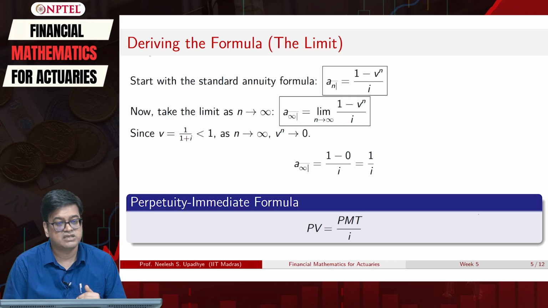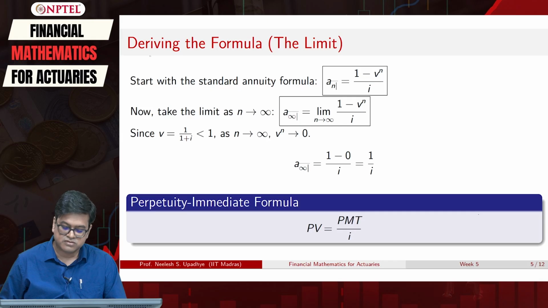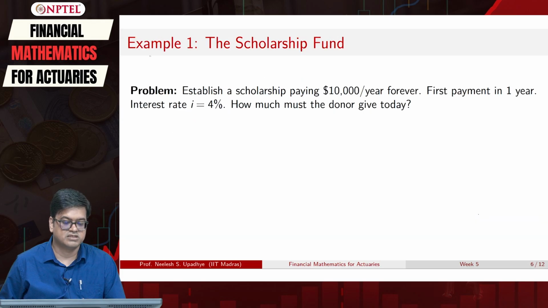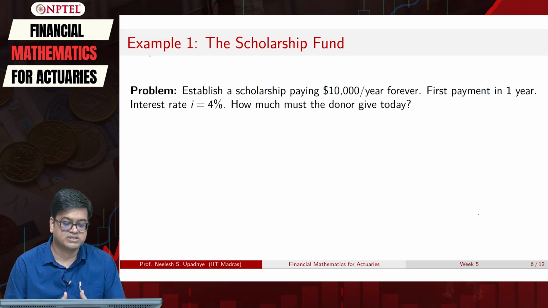Let us immediately apply this for a scholarship fund. Somebody wants to establish a scholarship fund which is paying $10,000 per year forever. Payment is at the end of year 1. Interest rate is 4%. The question is how much money the donor should put today in order to have this kind of scholarship fund.